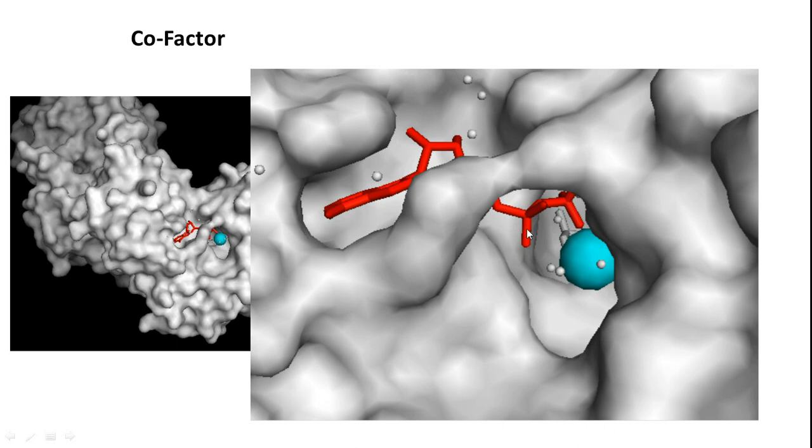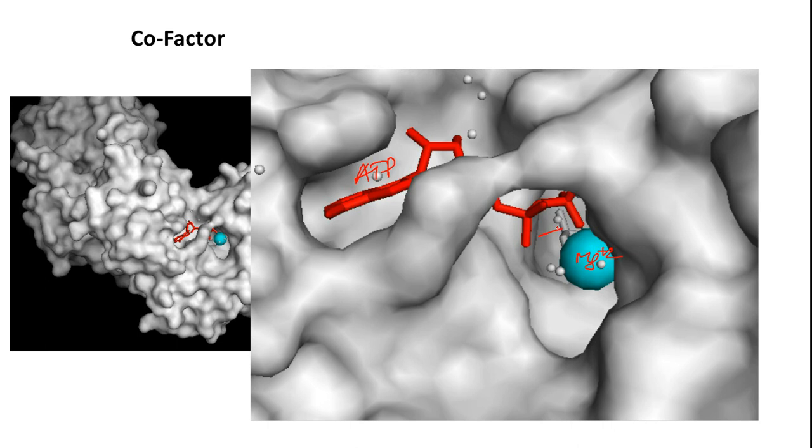We will see them. Here is an example where the hexokinase enzyme is there. This is a three-dimensional representation where we have ATP as well as a magnesium ion. This is ATP and this is the magnesium ion.